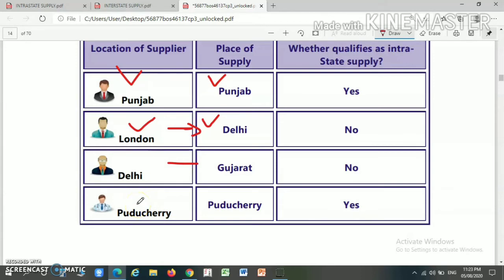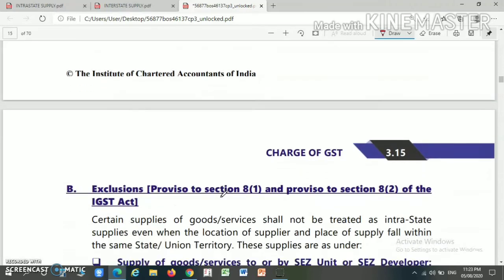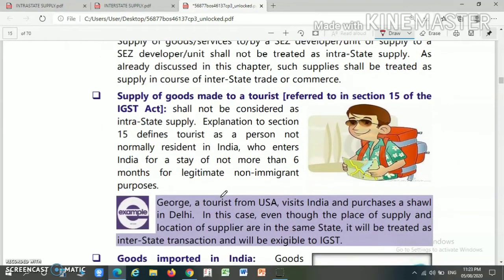If the location of a supplier is in Pondicherry and the place of supply is in Pondicherry, then both the location of the supplier and the place of supply are in the same union territory, so this will be considered as an intrastate supply. Now there are certain exclusions which cannot be termed as an intrastate supply even though it is in the same state or union territory.